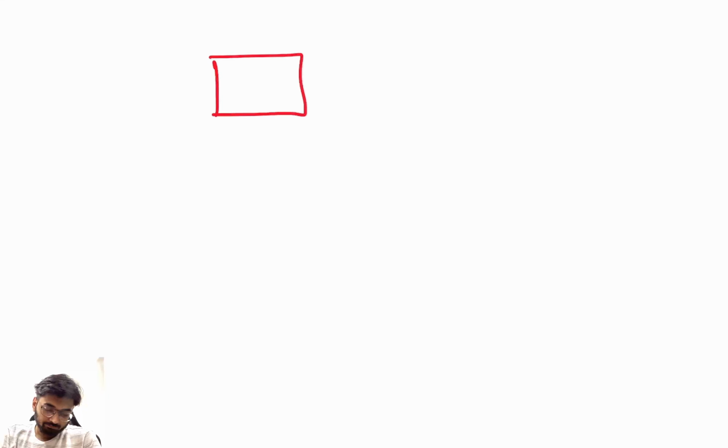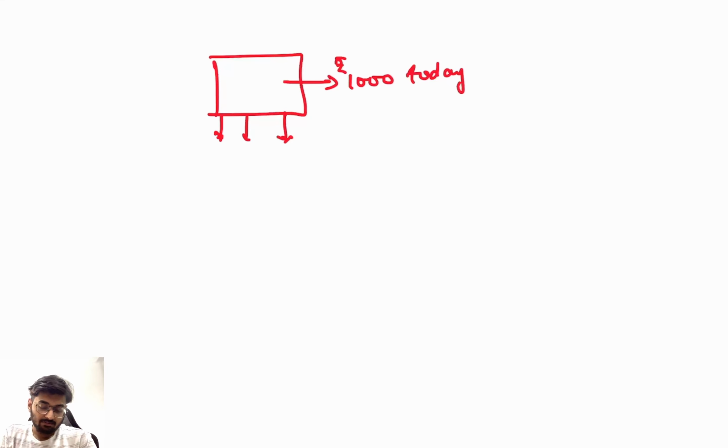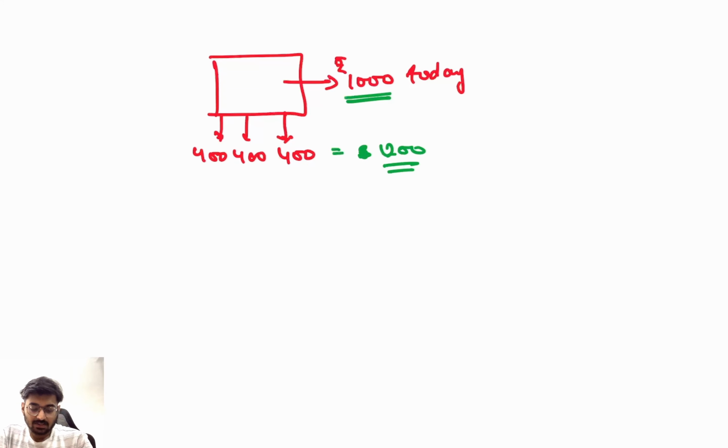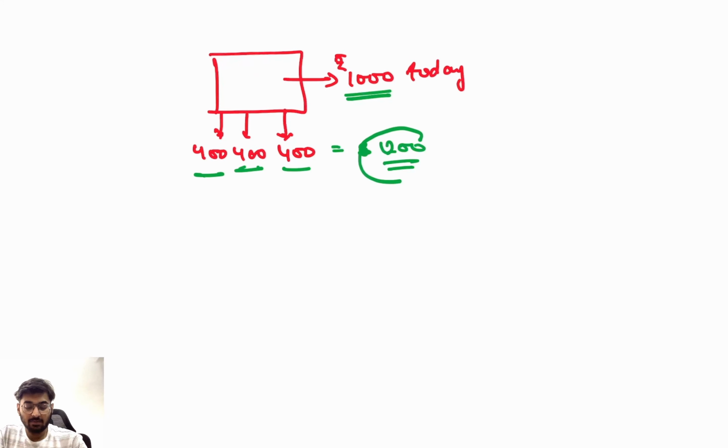See, this is a company. They have paid 1000 rupees today. Clear? Now they will receive from the next year, say every year, 400 rupees, for 3 years, and the project is over. That means they have received 1200 rupees in total. After investing 1000 today, I will receive 400 after 1 year, 400 in the second year, and 400 in the third year, and it becomes 1200.